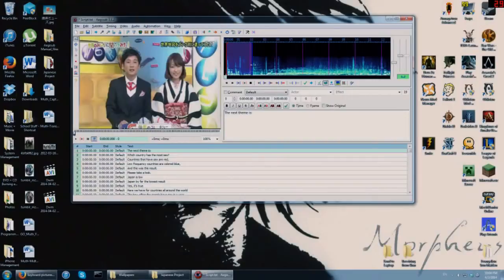I just hit S. So you use S when you want to figure out where to put this red. Okay, so it's right there. Yeah, that's about where he starts talking. So we'll just put the red right there. What about the end? At the end, it goes a little far. So that's what you use D for. D plays the end. Plays like the last little clip here.